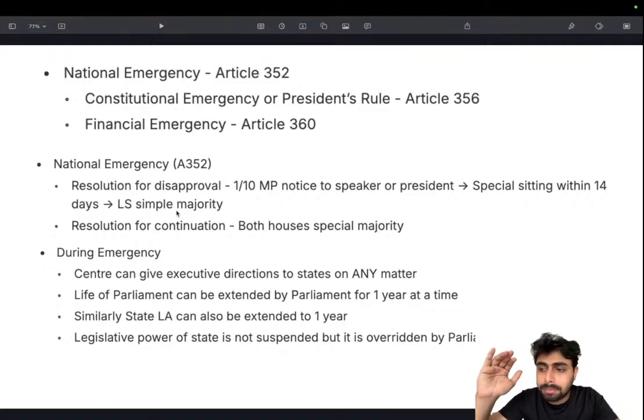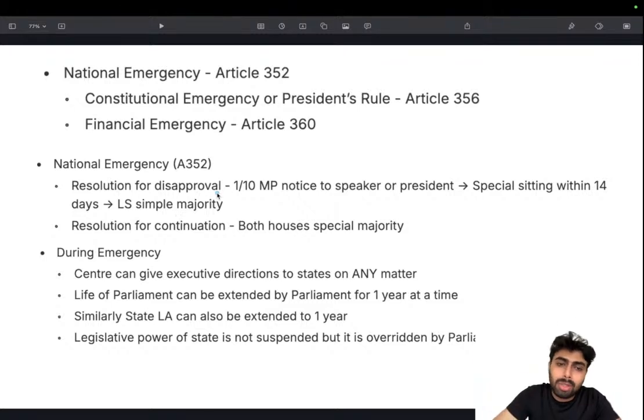But at the same time, the procedure for disapproval is much easier, because only 1/10. Think about that. 1/10 MPs are needed. It's a very low number actually, considering the other provisions, and special sitting within this and simple majority. Here, simple majority in Lok Sabha only. It's not simple majority in Rajya Sabha. Be very careful. It's Lok Sabha only.